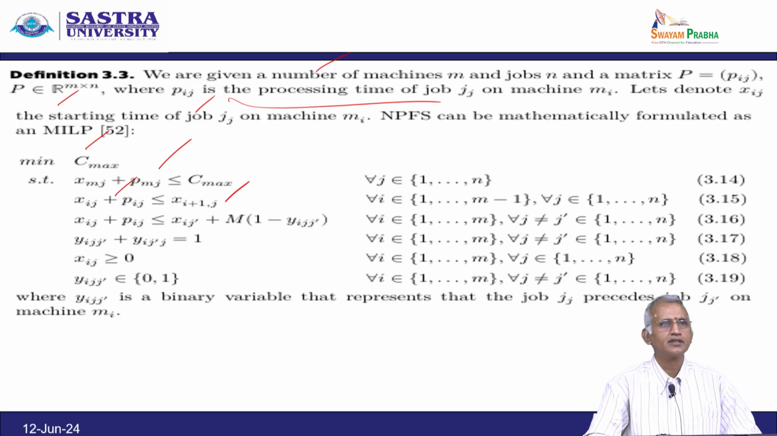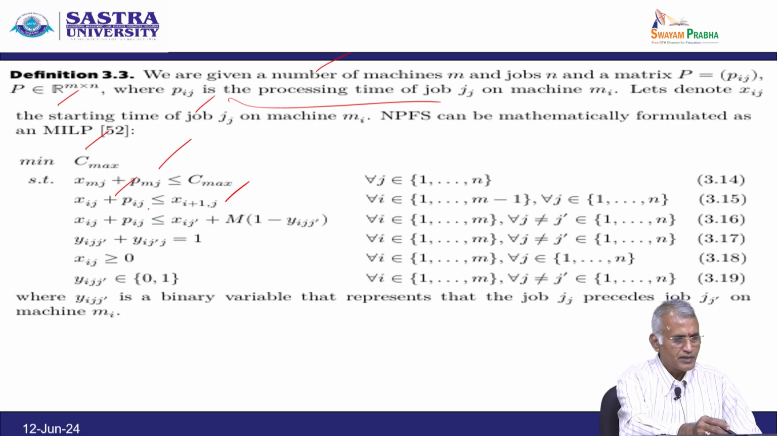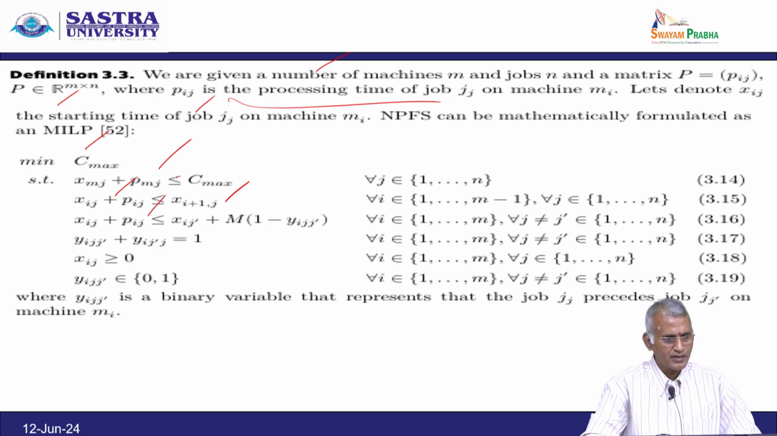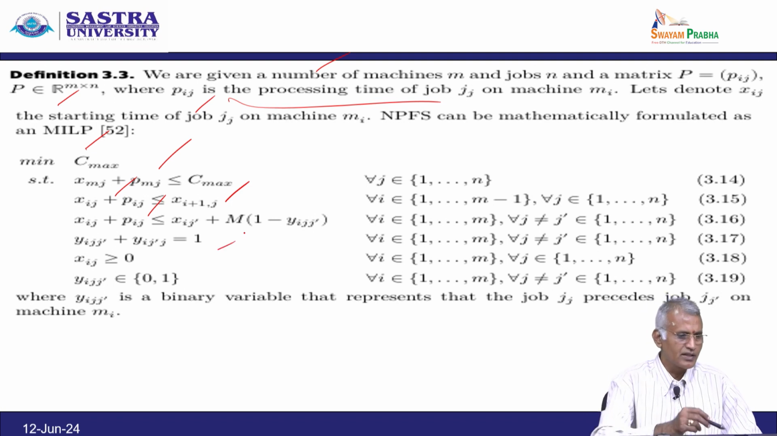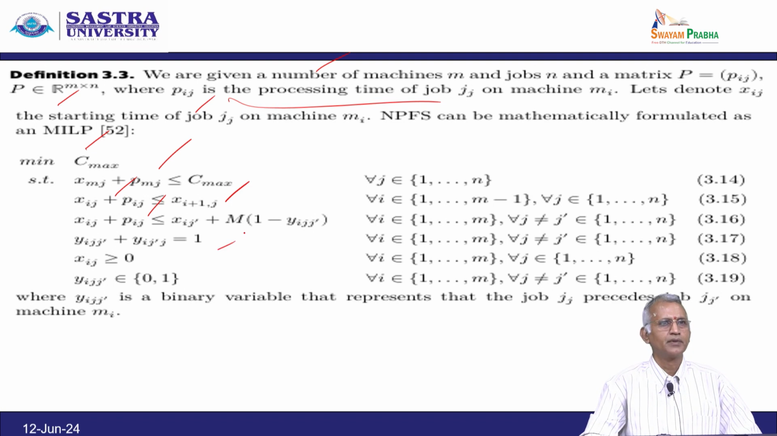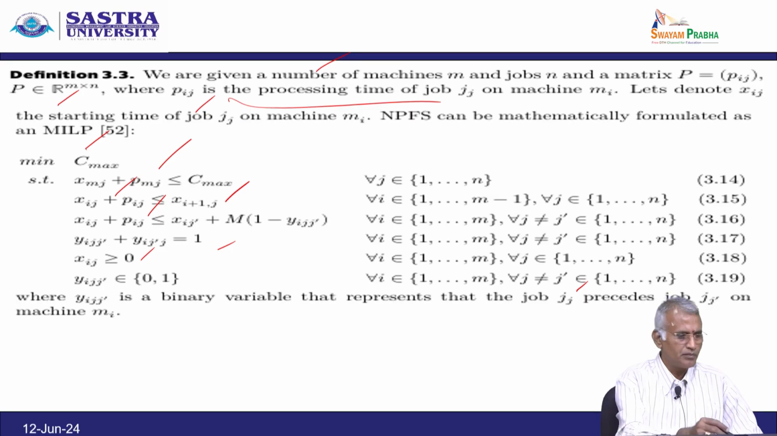Now, we have the 16th equation, Xij plus Pij less than or equal to Xij dash plus M times 1 minus yijj dash, and we are given the condition yijj dash plus yij dash j is equal to 1, and Xij is positive, and y suffix ijj dash belongs to 0 comma 1, where yijj dash is a binary variable that represents that job Jj precedes job Jj dash on machine mi.